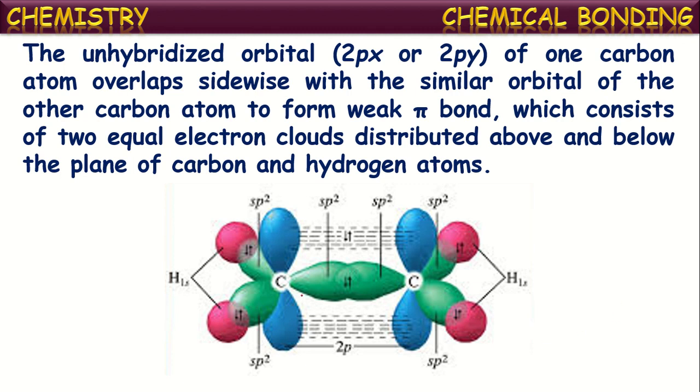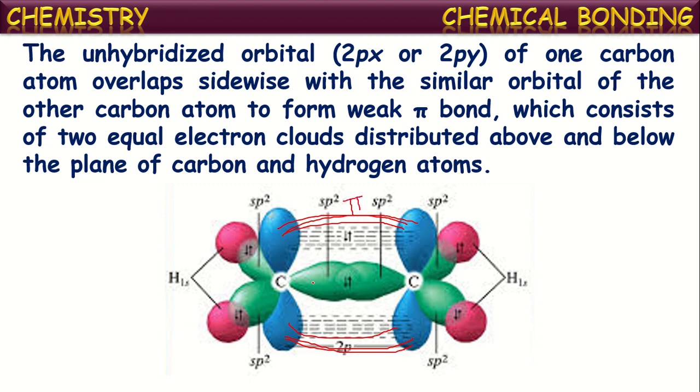See here, the sigma bond is already formed. This blue colored one represents the unhybridized orbital of carbon. Now, these two unhybridized orbitals overlap sideways like this, after the formation of sigma bonds, in the formation of a pi bond.